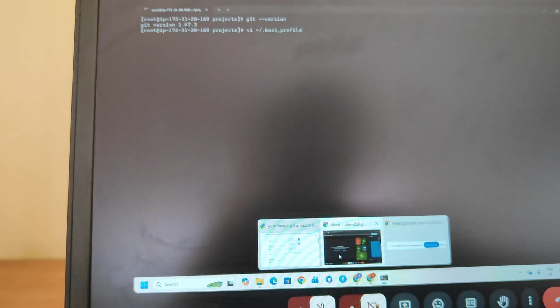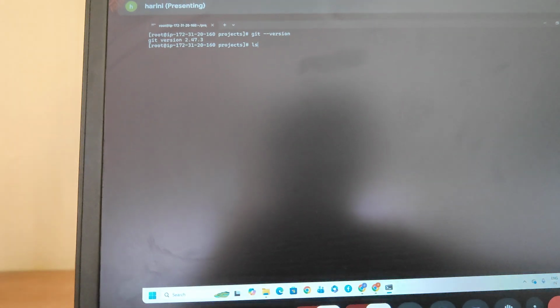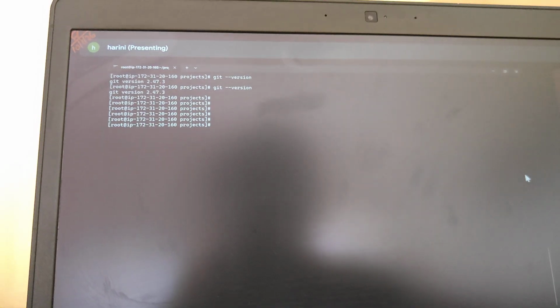See, previous commands. No need to type, no need to write. So these are previous commands, and now we can directly use them. Now we have to check the git version. See, once give the up arrow, and now I can give the down arrow. Whatever command I want to check, all the commands are visible. See, git --version. Every time, don't write the commands. Just use the up arrow and down arrow, and automatically the commands are visible. It's working automatically. So that is a way of working.